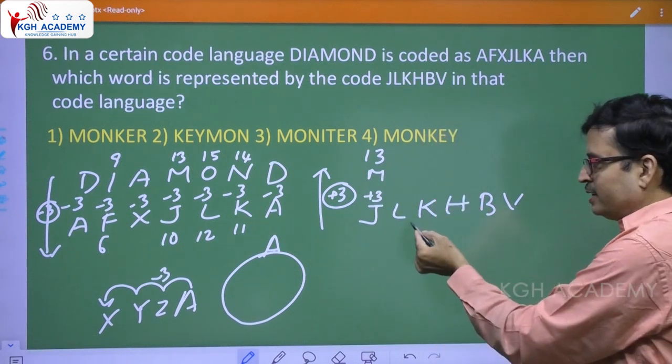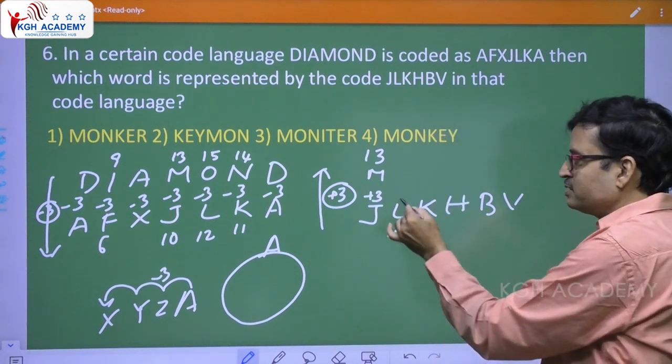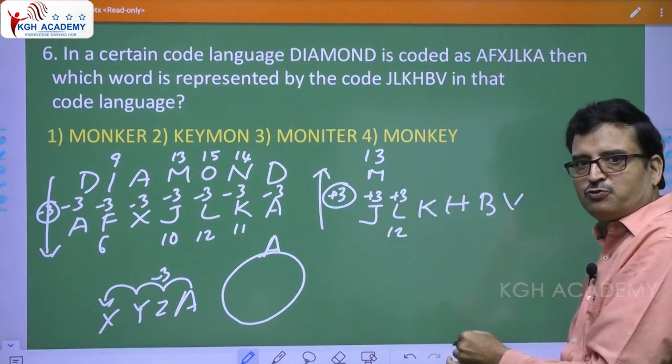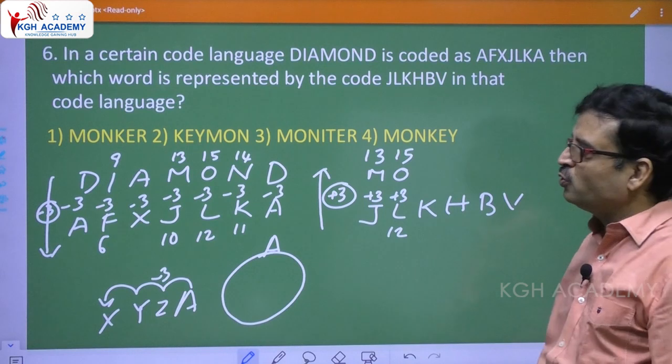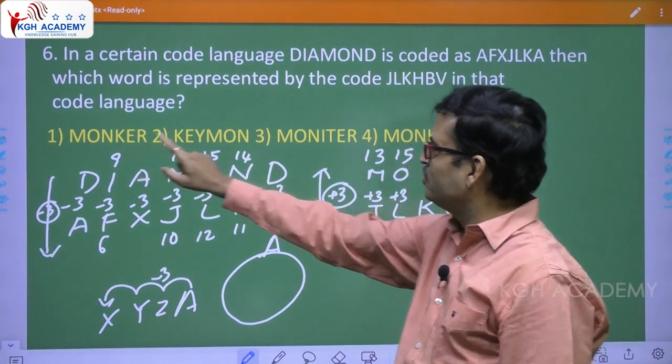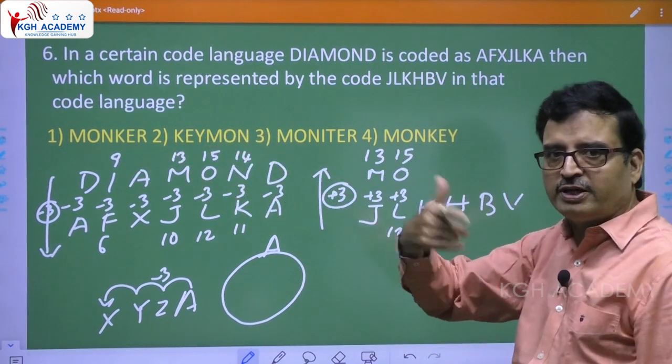Clear? Now, L. L is 12. 12 plus 3 is 15. 15 is O. M, O. So, we are going the right way.